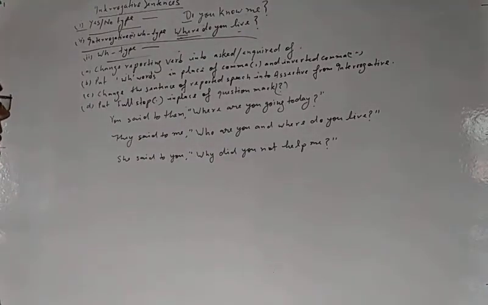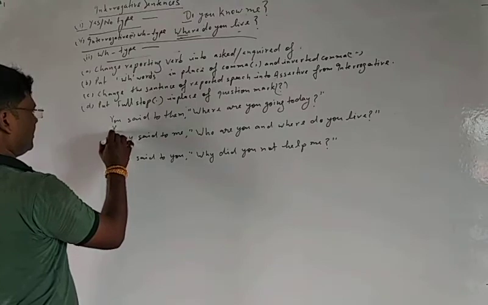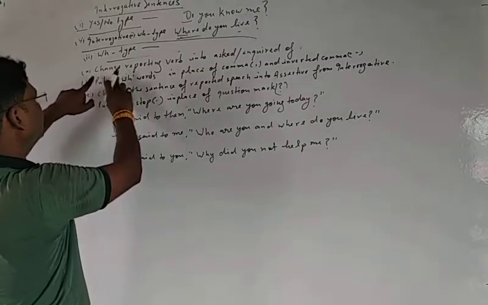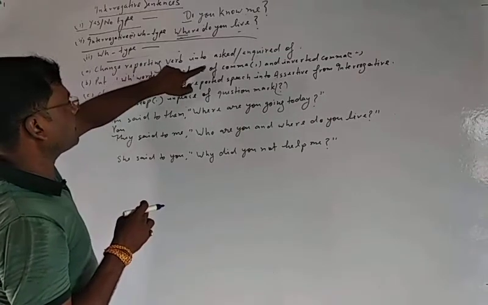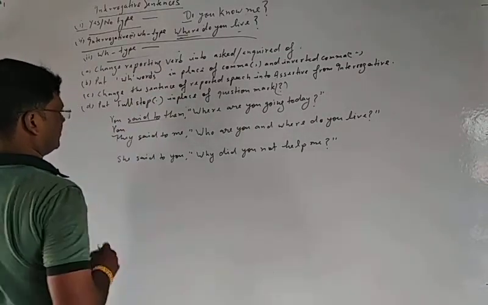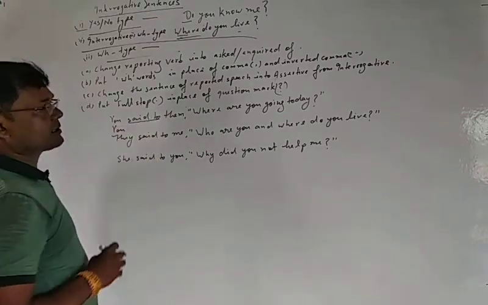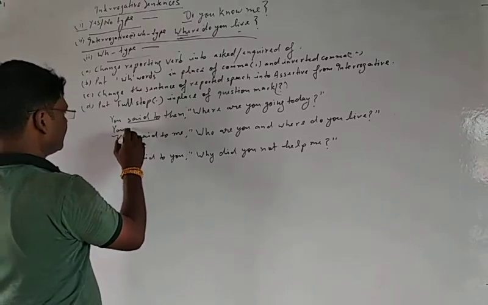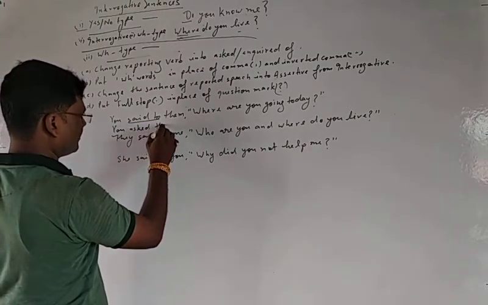You said to them, where are you going today? You see here, change the reporting word into asked or enquired. Reporting word means said to. That means said to be changed into asked or enquired. You asked them.